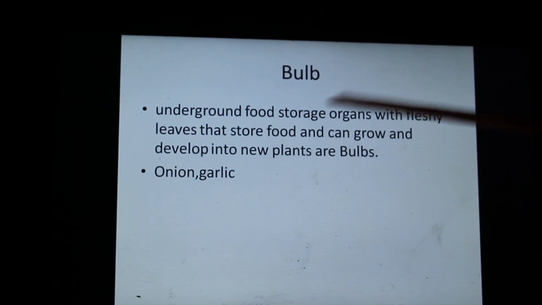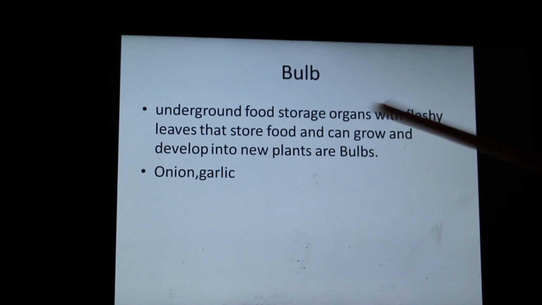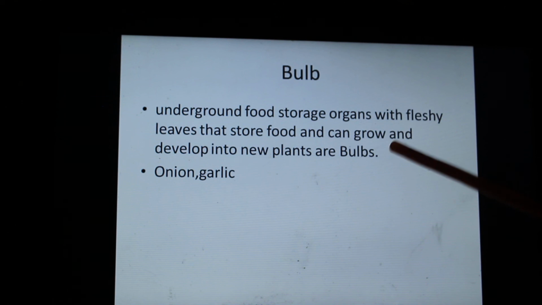And bulbs. As the name suggests, a bulb is an oval to round, fleshy structure. They are basically underground food storage organs. They have fleshy leaves, they store food, and they can grow and develop into new plants. For example, onion and garlic are bulbs and they grow asexually.